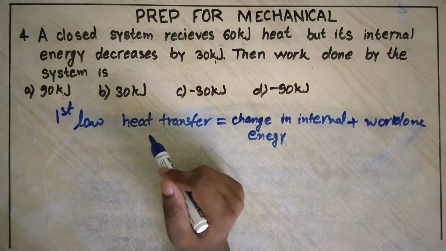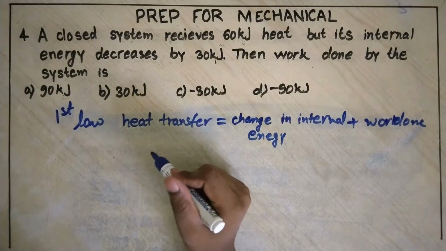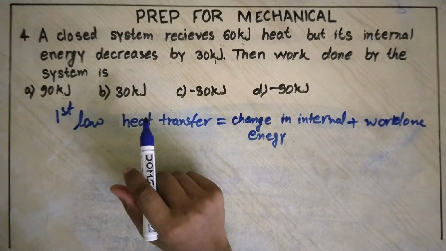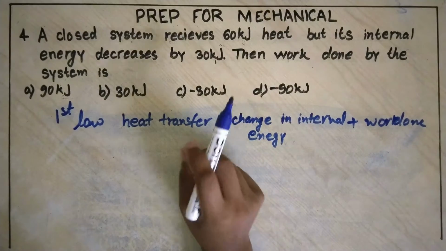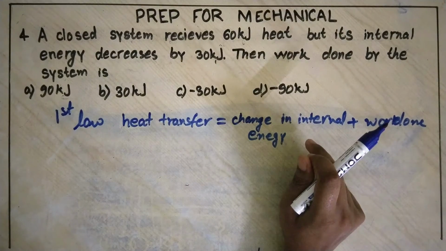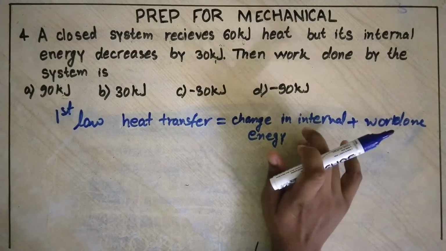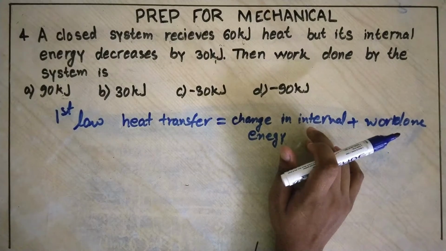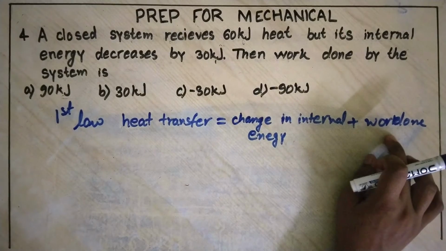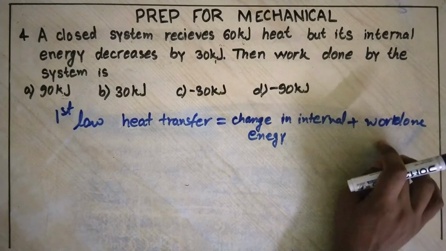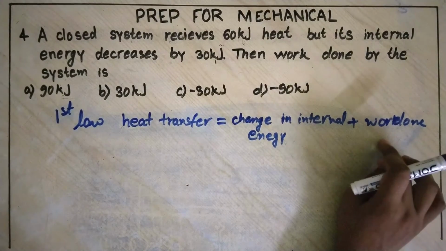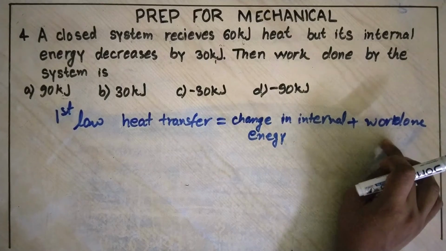Heat received by the system is taken as positive and heat rejected by the system is taken as negative. Decrease in internal energy is taken as negative and increase in internal energy is taken as positive. Work done by the system is taken as positive and work done on the system is taken as negative.